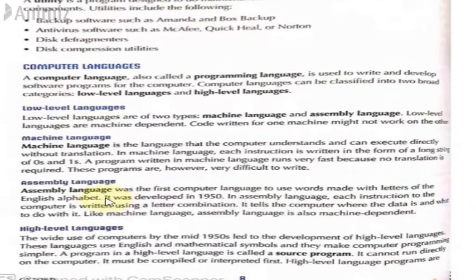So now the second low level language is called assembly language. Assembly language was the first computer language to use words made with letters of the English alphabet.